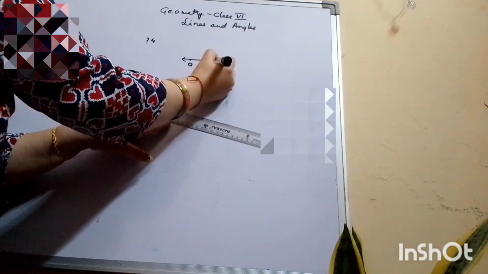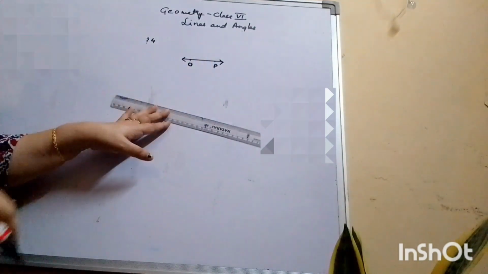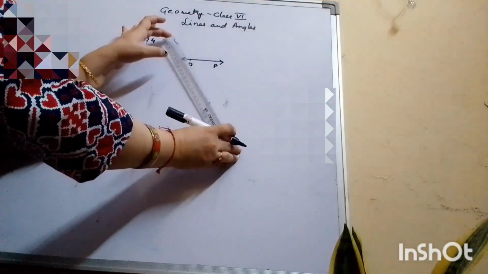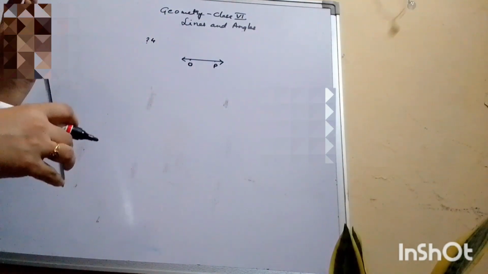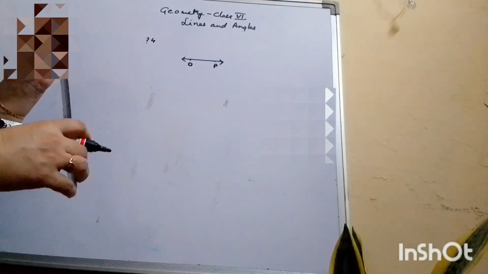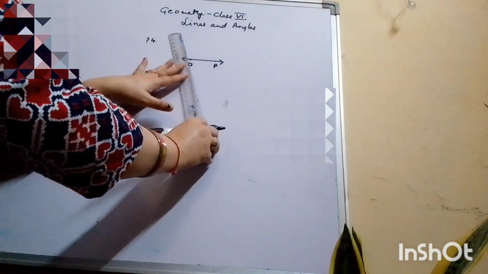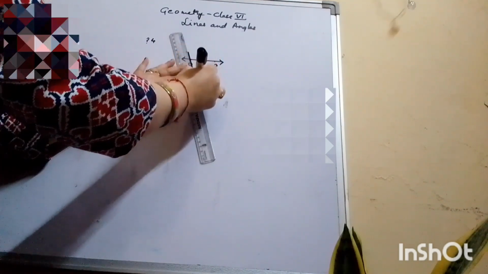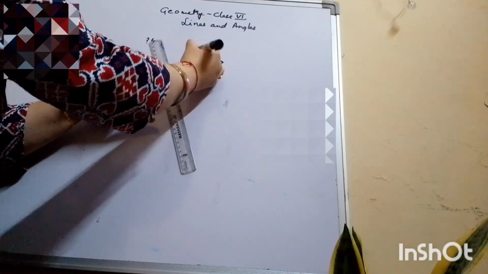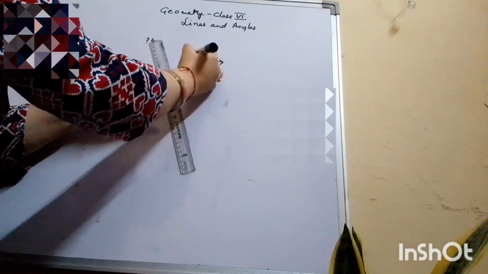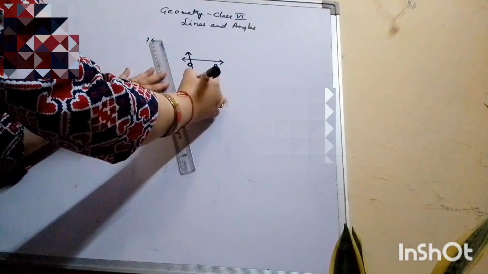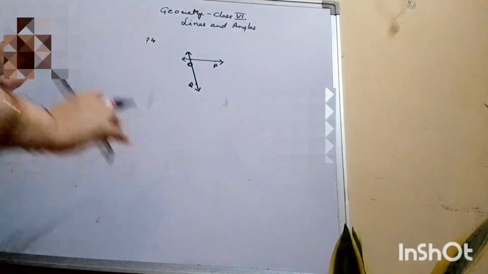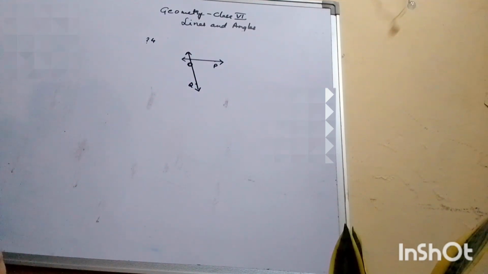and name it as OP. Then the second line OQ is meeting at O. So we will draw another line with point O and Q, and we get the required figure.